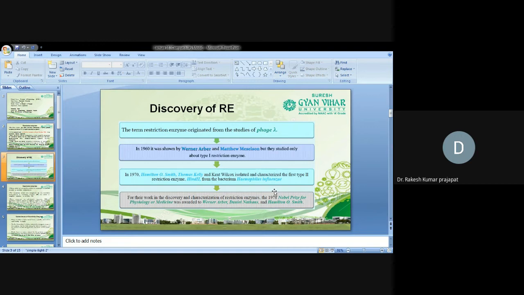For their work on the discovery and characterization of restriction enzymes, in 1978 the Nobel Prize for Physiology or Medicine was awarded to Arber, Nathans, and Smith for the discovery of restriction endonuclease enzymes.